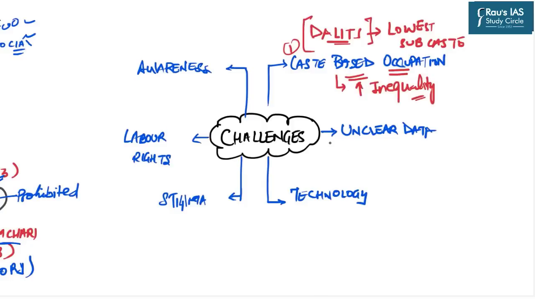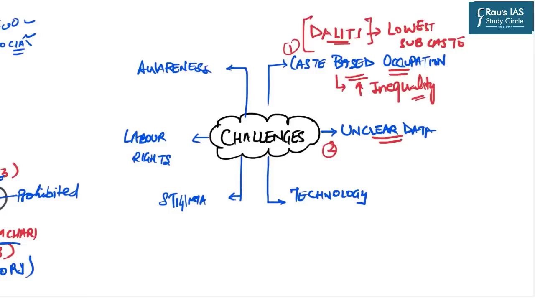The second challenge is the unclear data. Despite having so many laws and a specific dedicated body to deal with this menace, the government still does not have concrete data on how many manual scavengers still exist in India, what are the policy outcomes for those manual scavengers, what are their health status.